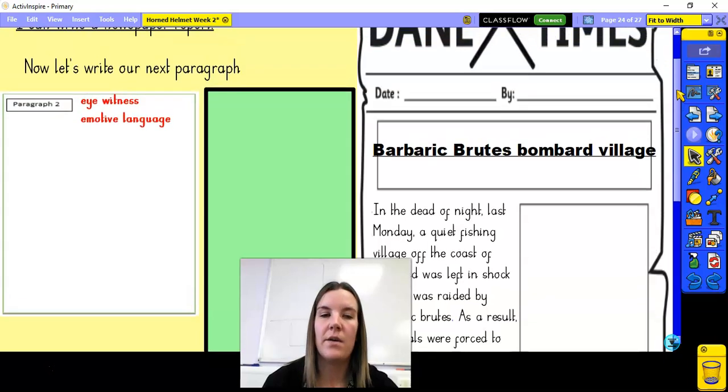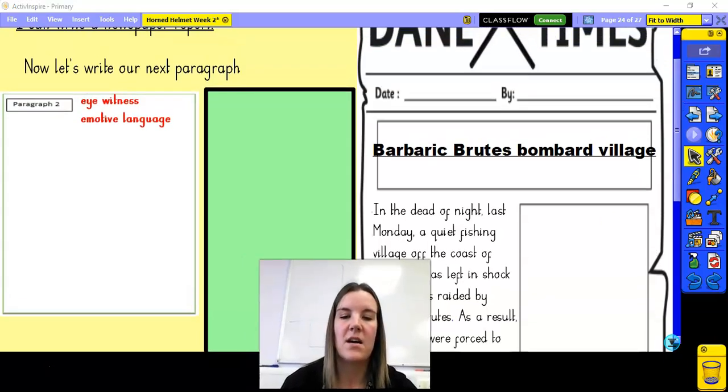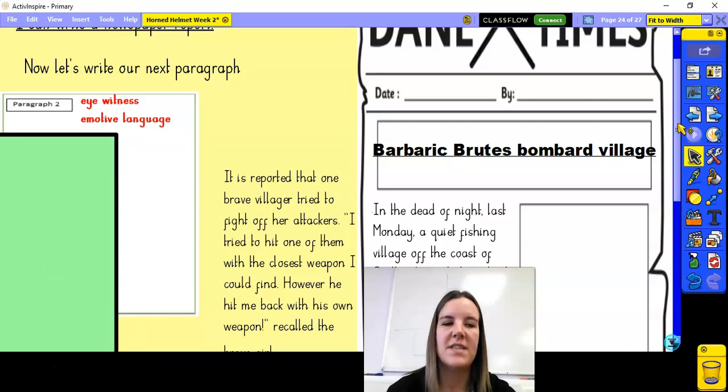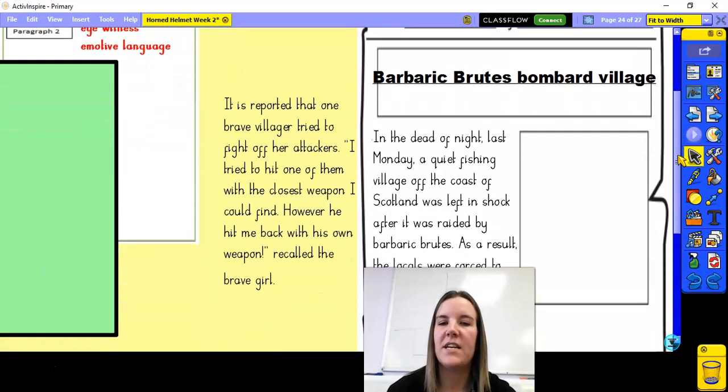Okay, so let's have a look at my example. I'm just going to move me over. So it is reported that one brave villager tried to fight off her attackers. So using that "it is reported" is a very common phrase that we would use in a newspaper report.